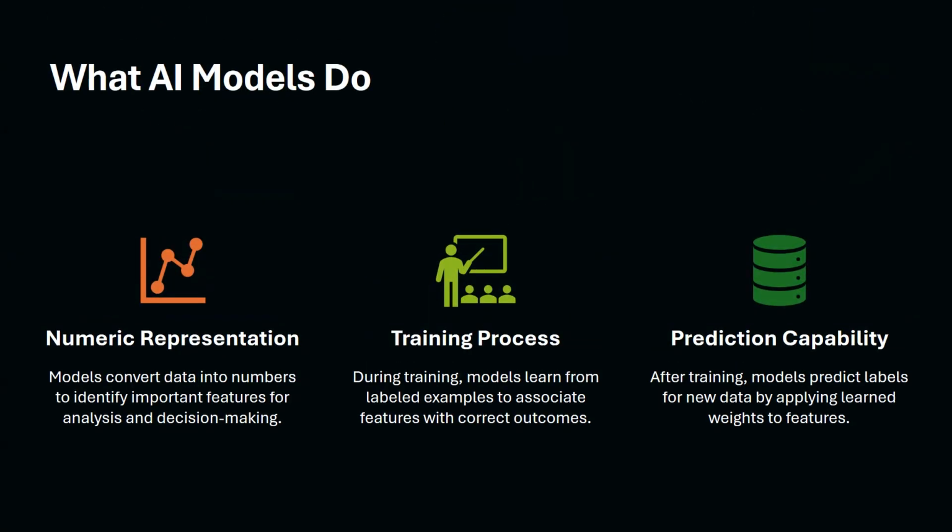Once everything is numbers, the model learns which numbers matter most. In reviews, for example, love might get a high weight for positive and terrible for negative. During training, the model sees the correct answer for each example. After training, it can predict the label for new data, like deciding if a new review is positive or negative.